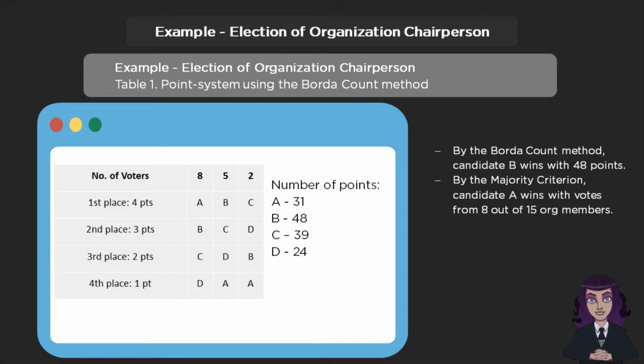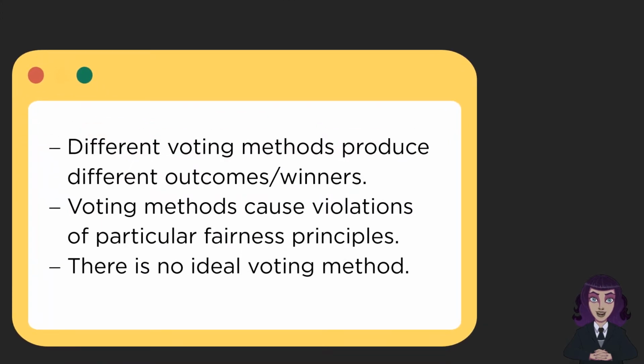From the discussions and examples stated, there are 2 key takeaways. Firstly, different voting methods produce different outcomes or winners of an election. Secondly, voting methods cause violations of particular fairness principles. Now, what does this say about the nature of voting methods? Is there even a best voting method?